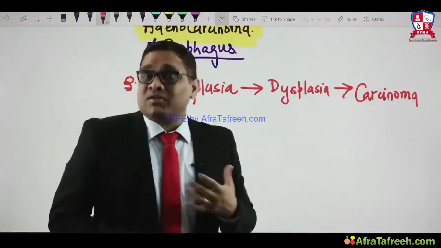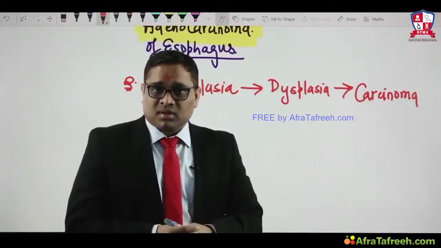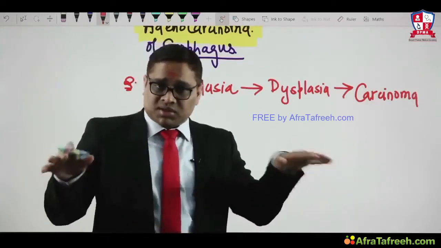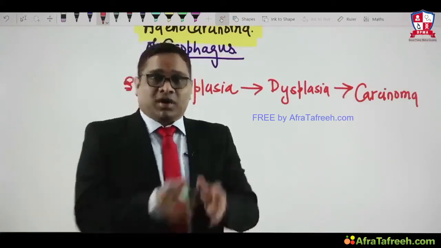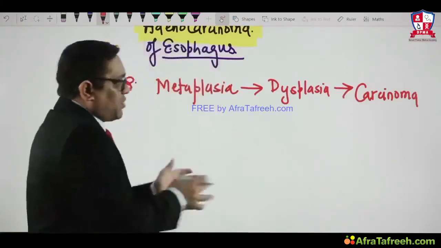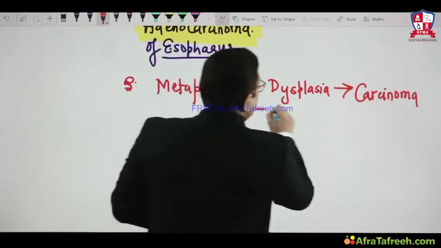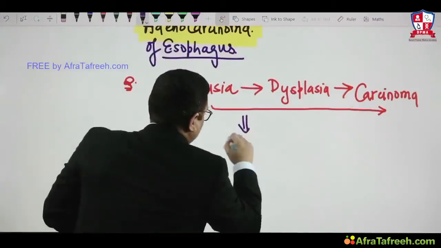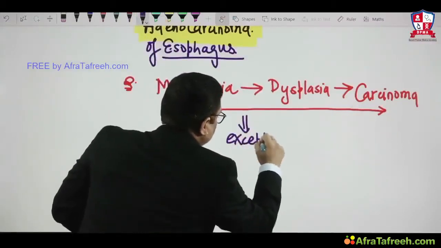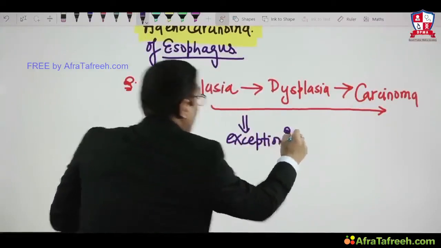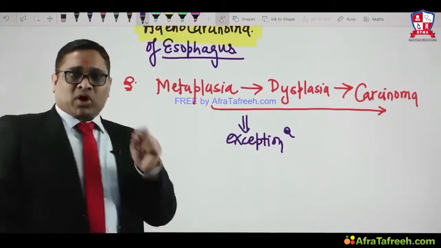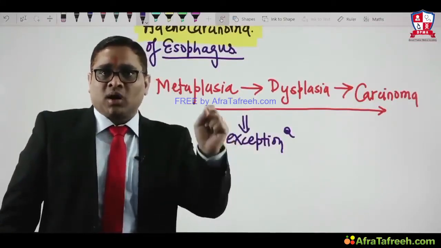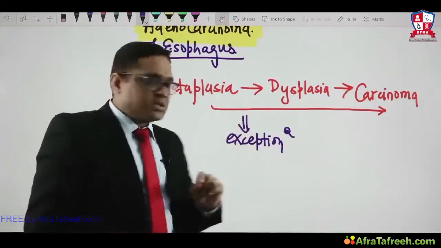Metaplasia is a set-up for carcinogenesis. Is it really true for all the cancers? Is it really true for all the conditions? Or is there any exception? What I wanted to tell you is that this sequence of metaplasia, dysplasia and carcinoma has one notable exception. And what is that exception? We have to keep that in our mind: apocrine metaplasia of the breast will have no risk for malignant transformation.